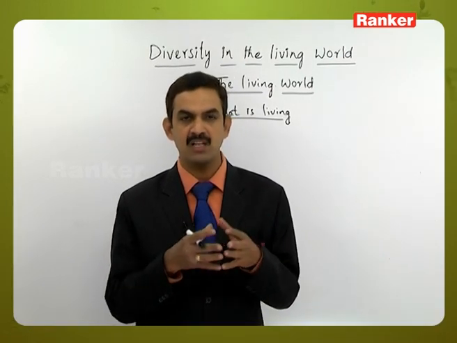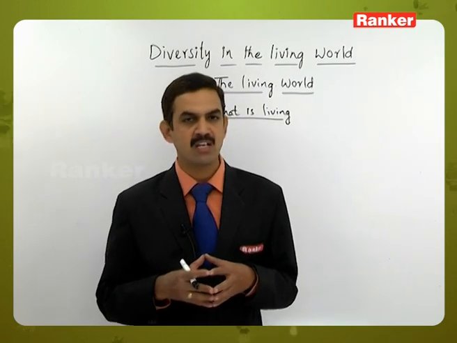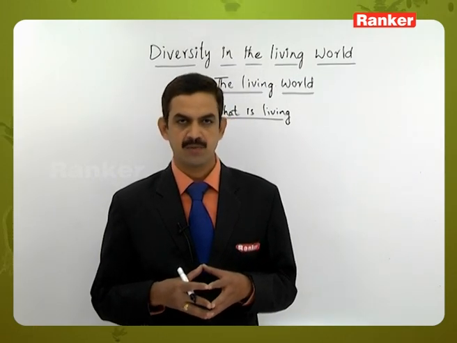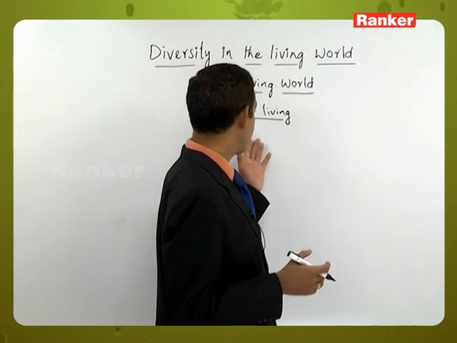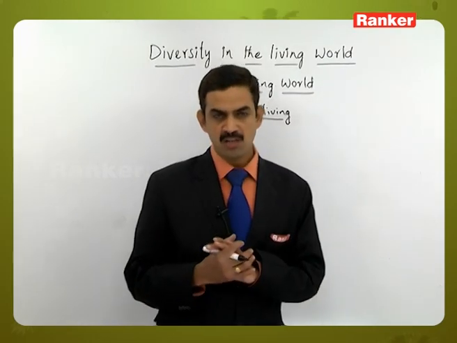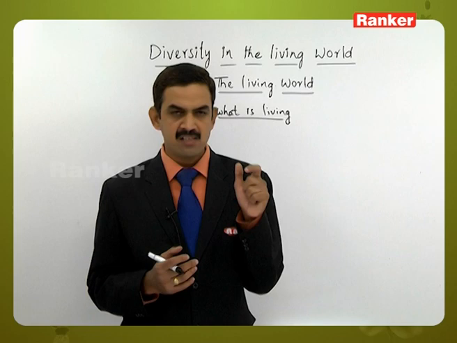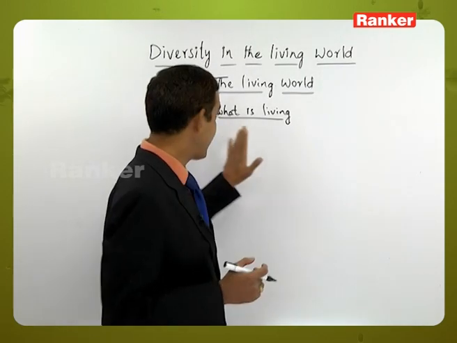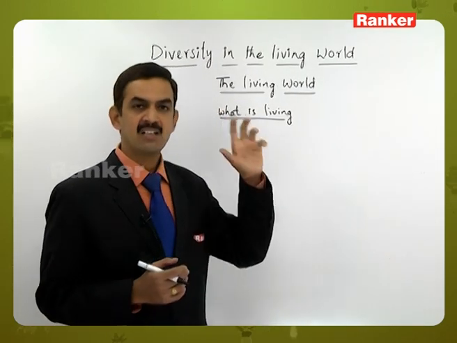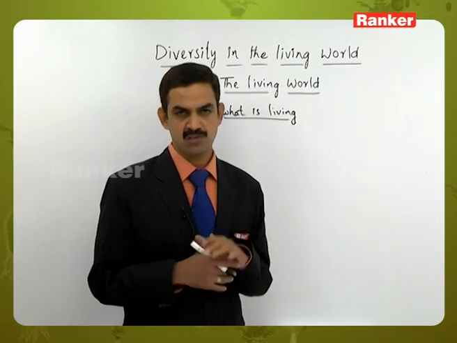These are the characteristic features which are exhibited only by the living organisms. So this is the way a living organism deviates from the non-living organism. Whenever an organism exhibits those properties, we can say that it is living. That is what living means.